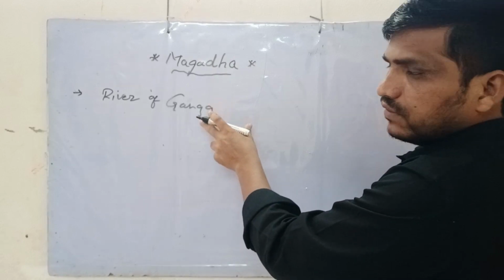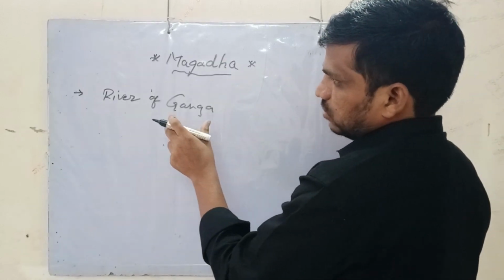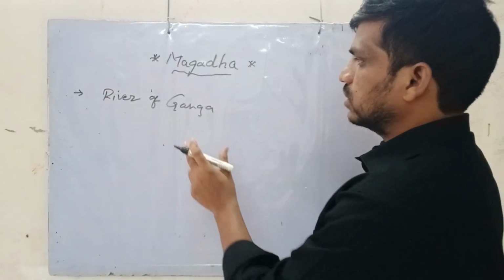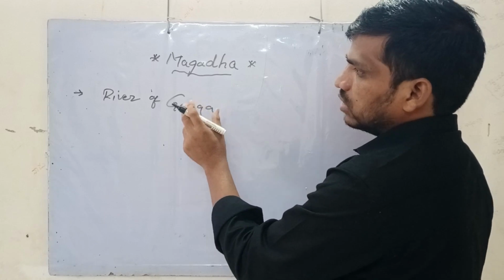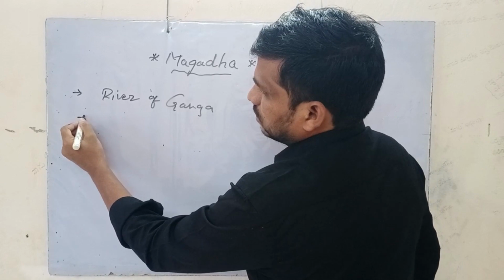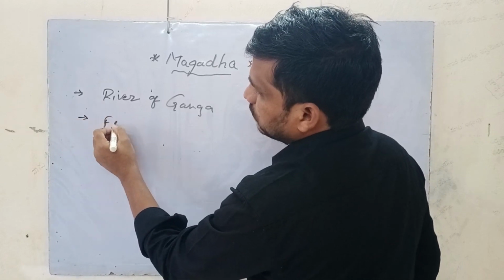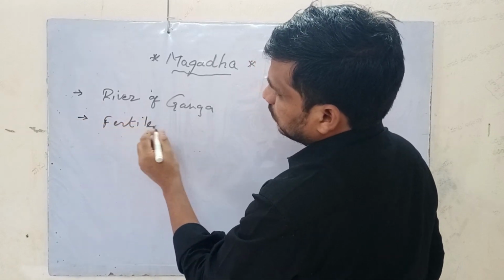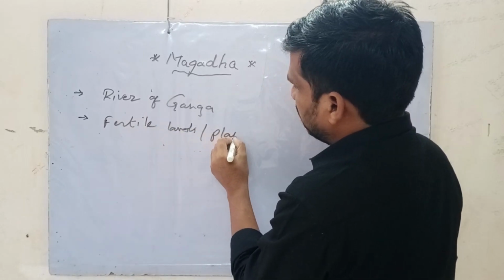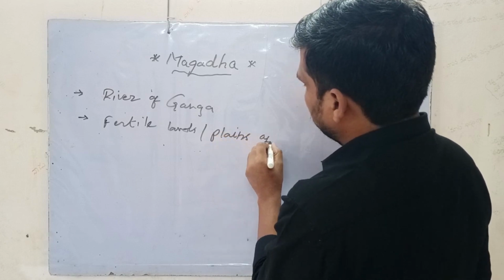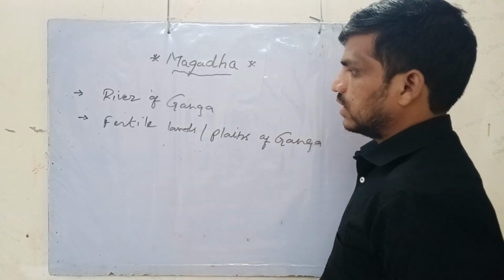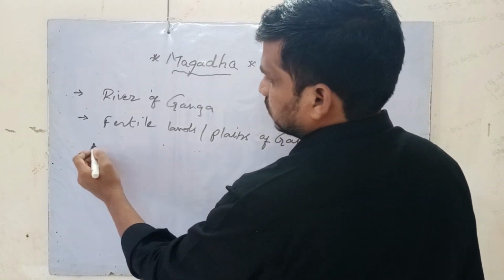So the main reason why Magadha became so powerful is that it is located on the river valley of Ganga, with the fertile lands or plains of Ganga.